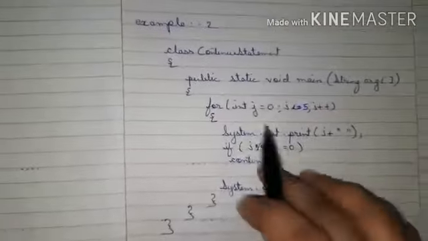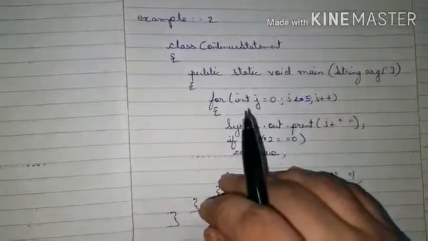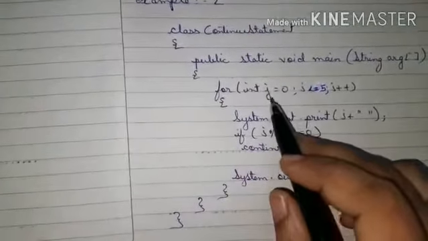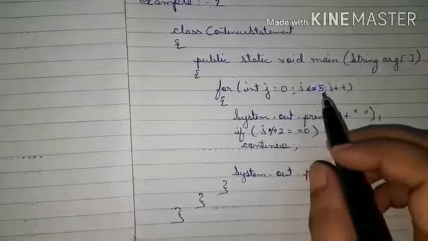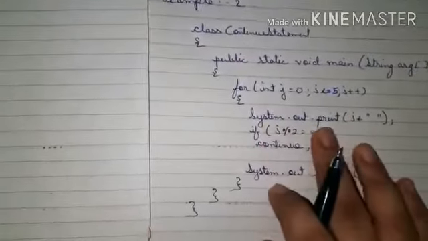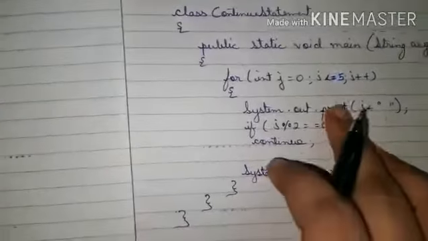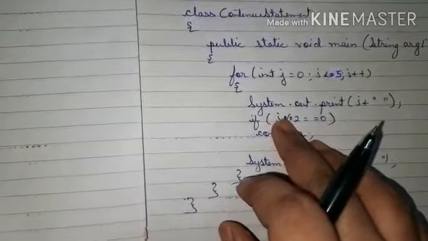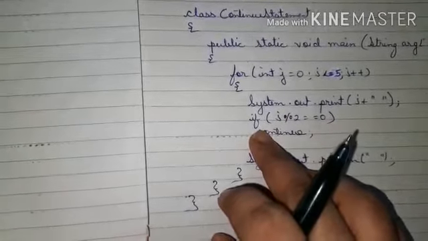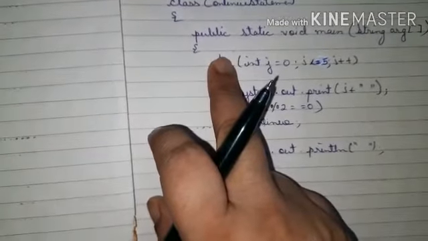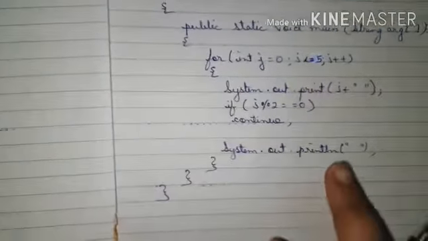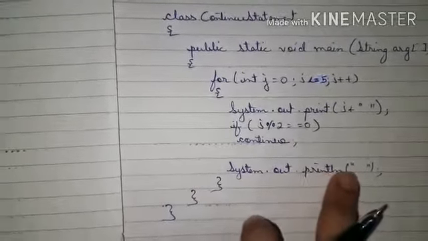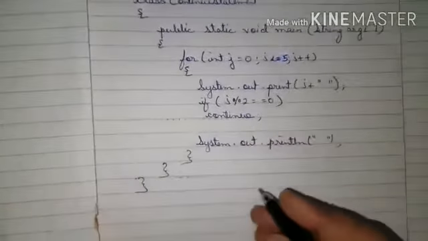In this example, there is a class named continue statement, and then a main method. We have made a for loop where j starts from 0 and j is less than or equal to 5, and we are doing increment. Here we are displaying j, whatever value we get. If j is an even number, it will come to continue and the control will move back to the iteration. If it is an odd number, then it will give one line space, println. So let's see the output.